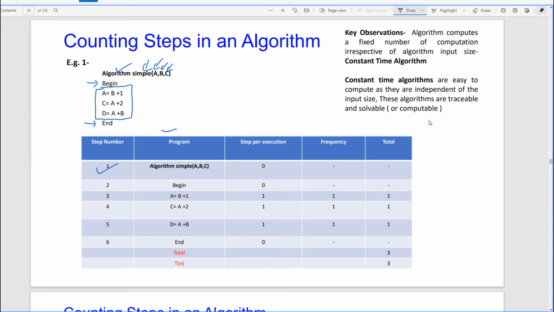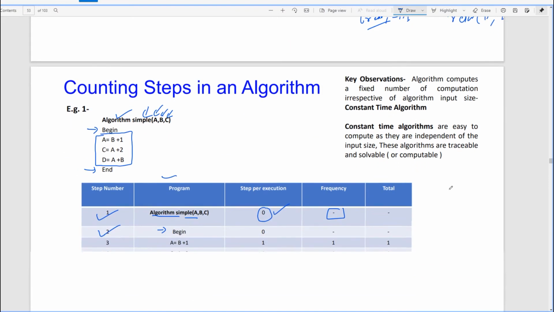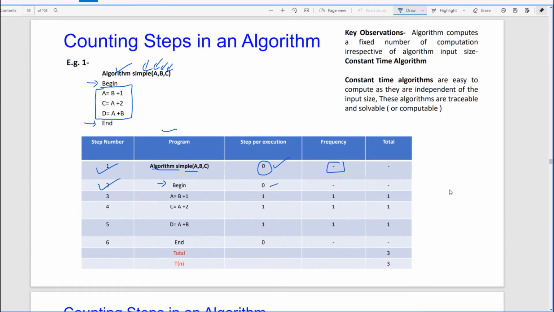Step number 1. What is step number 1? Algorithm simple. We do not need to execute it, so step per execution is 0. Frequency we do not need to specify because this is just a kind of notation. Step number 2, we started with begin. If we follow the protocols, this begin and if else have a step count of 0. It is not going to be executed, so the frequency is nothing.